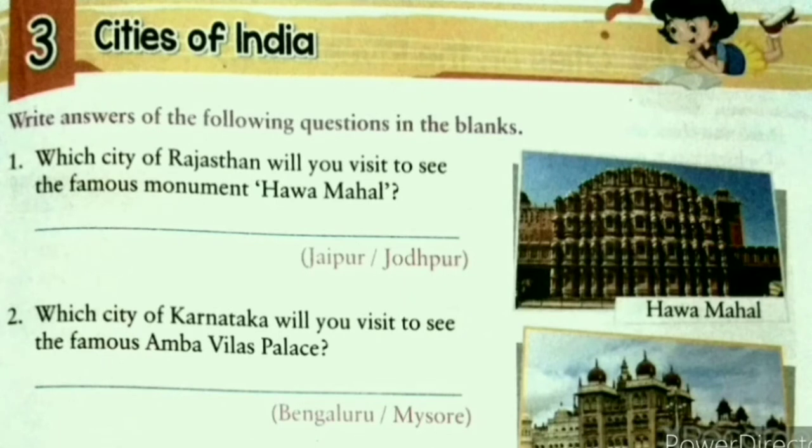Let's do the exercise given below. Write answers of the following questions in the blanks. Question number 1. Which city of Rajasthan will you visit to see the famous monument Hawa Mahal? So, here the answer is Jaipur. Hawa Mahal is situated in Jaipur.